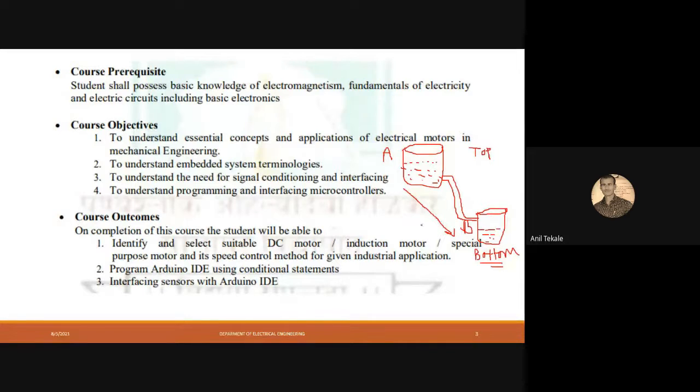Now just tell me the reason behind the water flowing from tank A to tank B. What will be the reason? Yes, we can just discuss, because we don't have any theory examination. So we will just discuss.